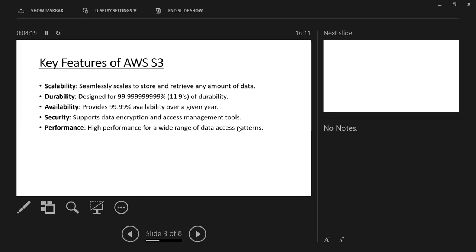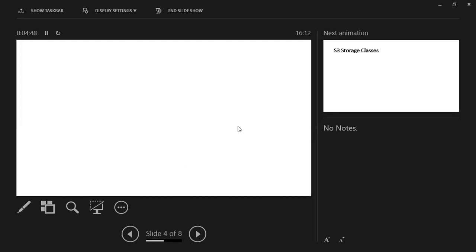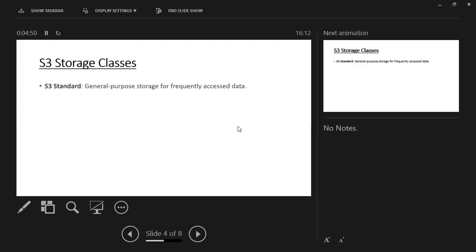So we can say that our data on AWS S3 is permanently safe. There is nothing to worry about. For performance, we can say it offers high performance for a wide range of data access patterns. There is no glitch with a large amount of data or a wide range of data access. When we access any amount of data, it will perform the same, for small data or large data. So the performance of AWS S3 is very good.